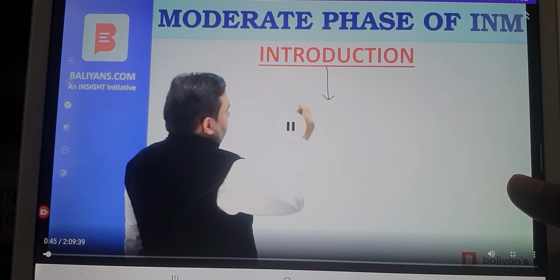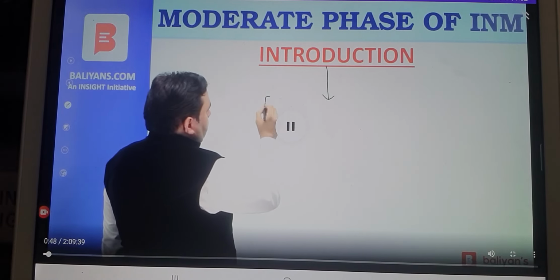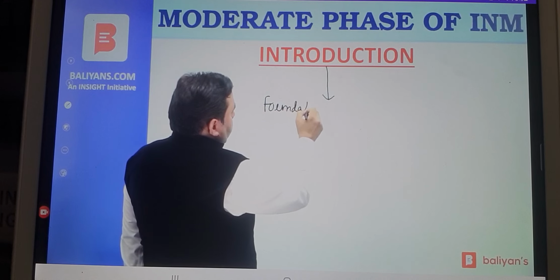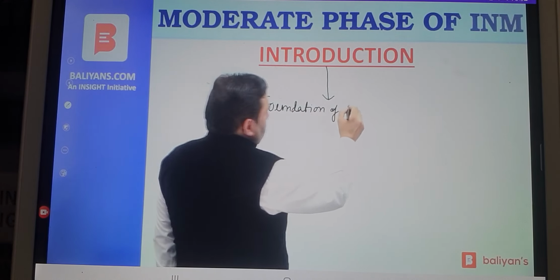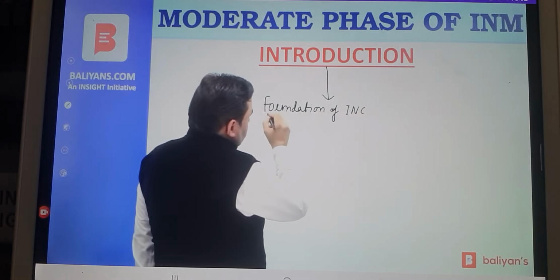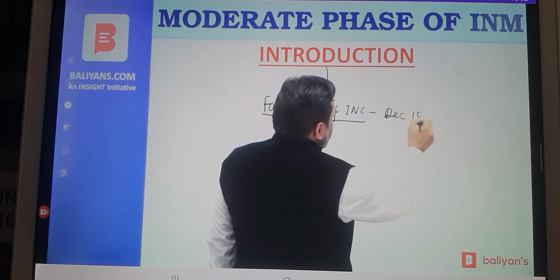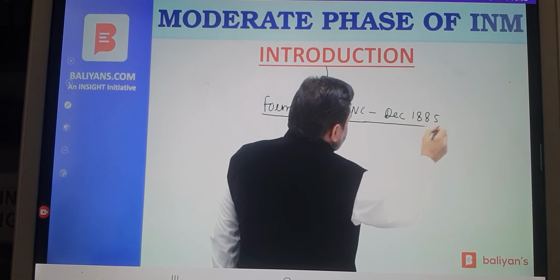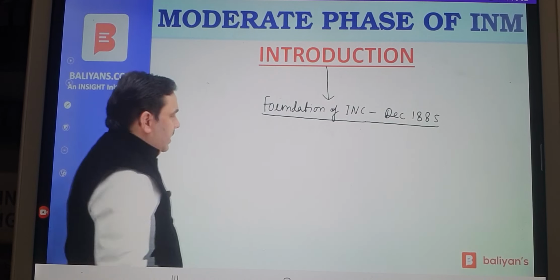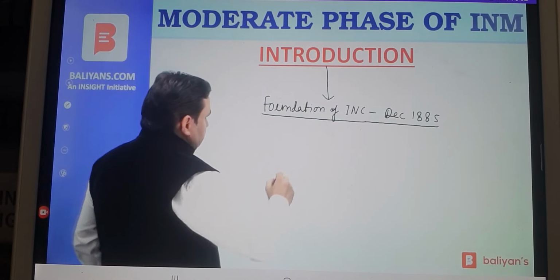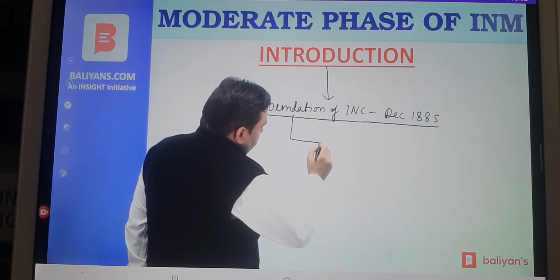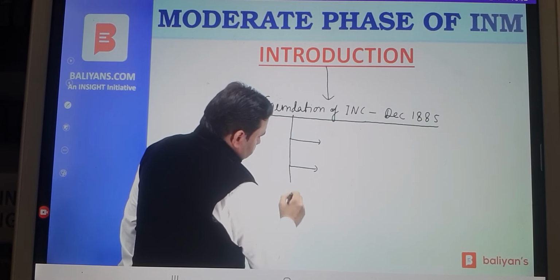Congress was established in December 1885. Foundation of Congress was one of the most significant developments in the history of modern India. Congress spearheaded the anti-British struggle, and over the period of time, different ideas or different philosophies became dominant in Congress.